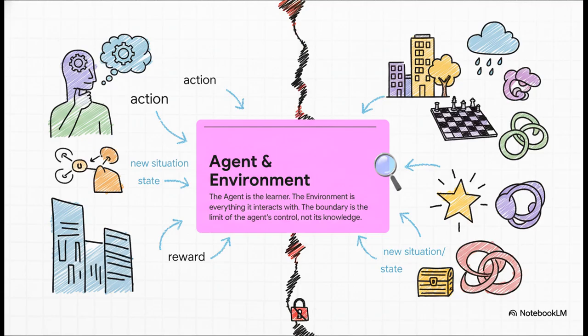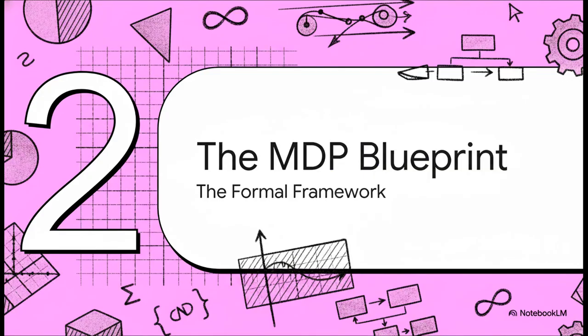The agent takes an action, the environment changes, and then it tells the agent, okay, here's your new situation and here's a reward. The key thing to remember here is that the line between them is all about control. The agent controls its actions, but it doesn't control the outcome. Think about chess. The agent controls its own piece, but the opponent's move, that's part of the environment.